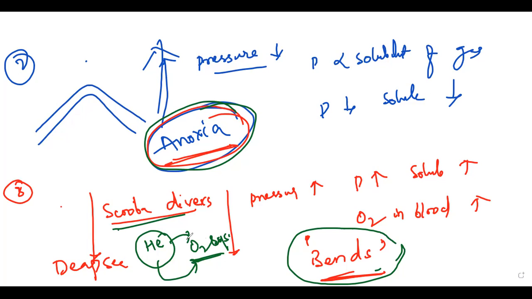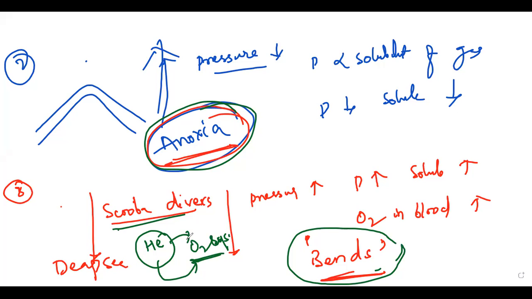So what happens? Helium is actually an inert gas. So the helium can avoid the accumulation of excess amount of O2 or N2 in the blood. That means this helium is an inert gas. It cannot dissolve generally in the blood.